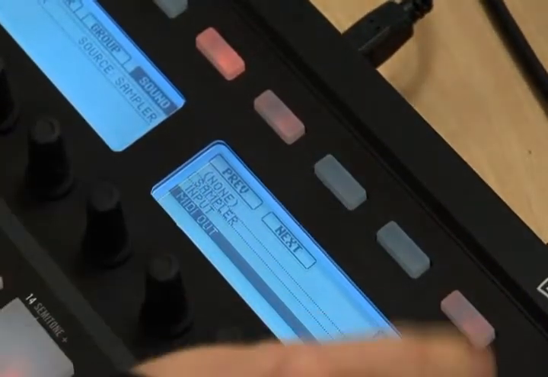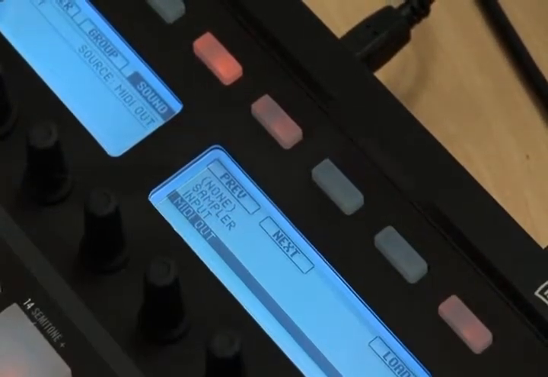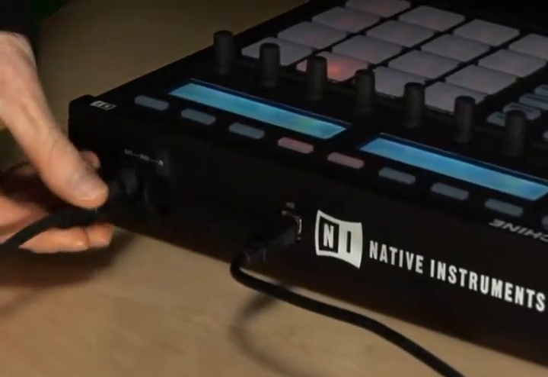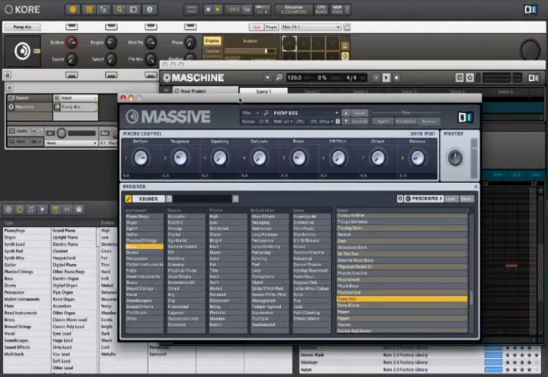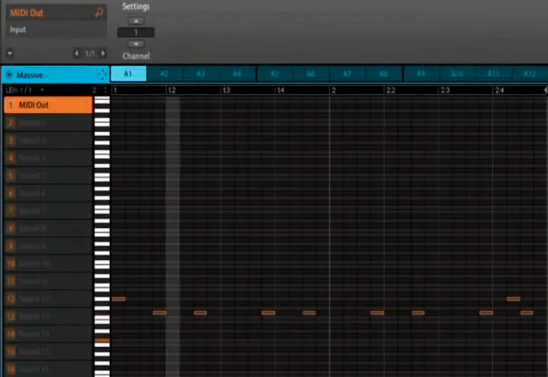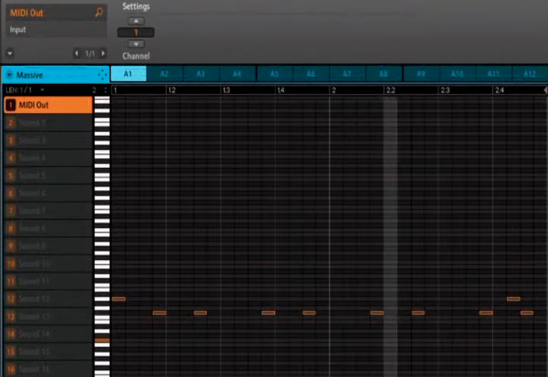With the new MIDI Out feature, you can directly integrate any MIDI hard and software into your Maschine workflow. This means you can now play the sounds of your favorite hardware synthesizers with Maschine. Of course, this also works with virtual instruments. In this example, we use Maschine to sequence a Massive patch.